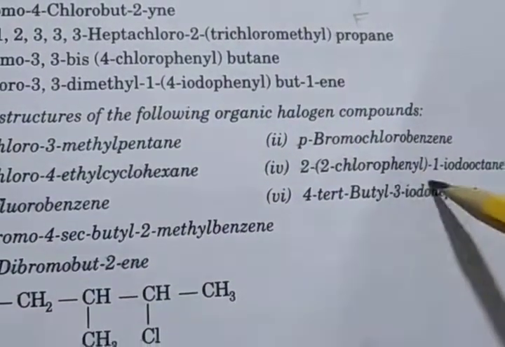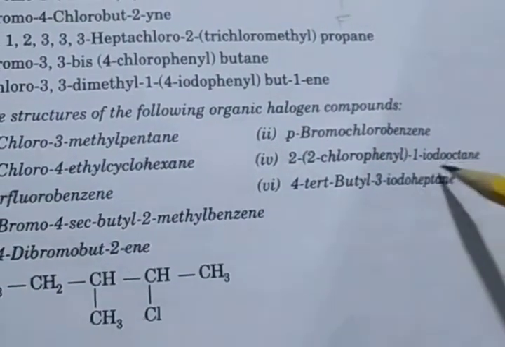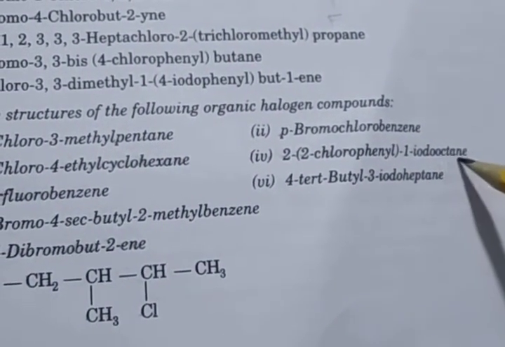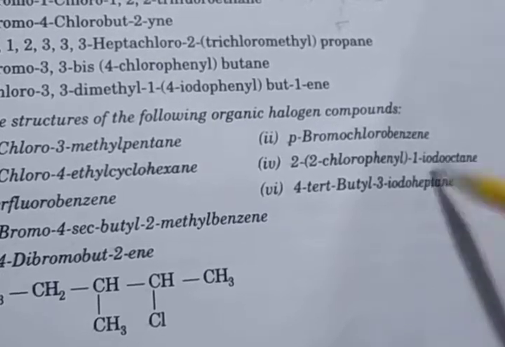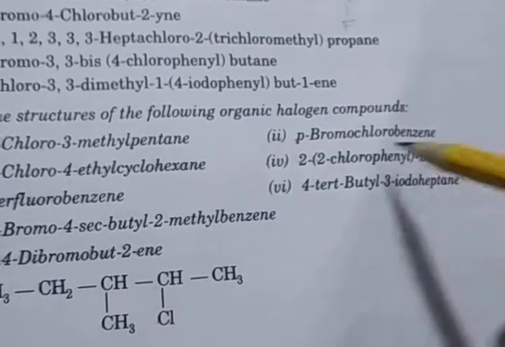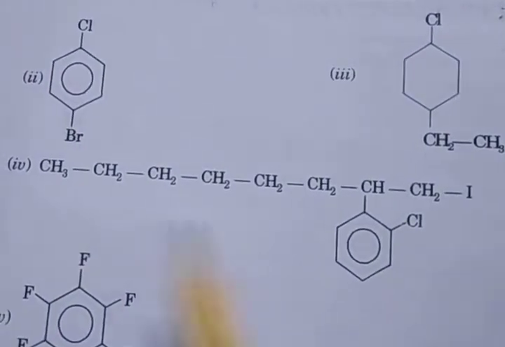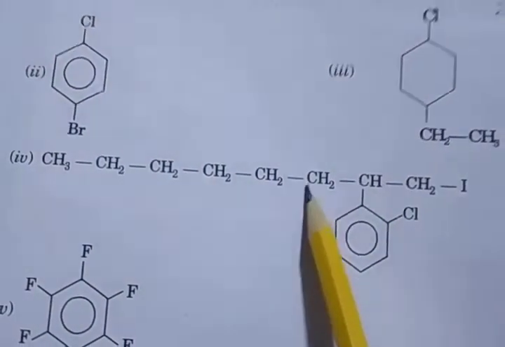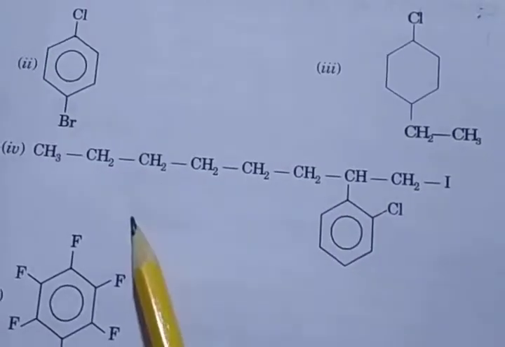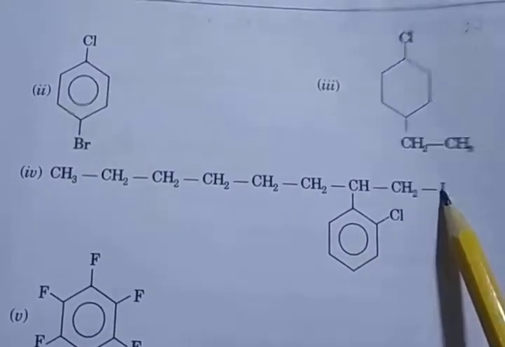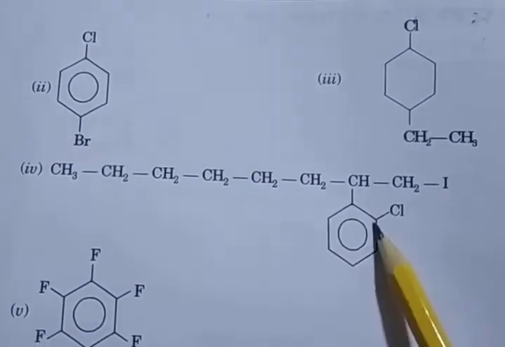2 chlorophenyl, second number 2 chlorophenyl, and 1 iodooctane. So first we have to write octane, and at the first number iodine attached, and at the second number 2 chlorophenyl. So see, 1 2 3 4 5 6 7 8 carbon, and at the first number iodine attached, and at the second number chlorophenyl attached.